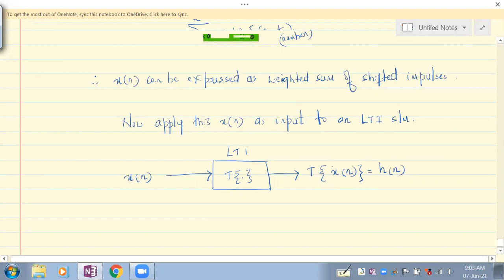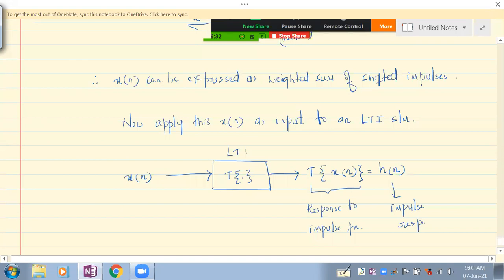Response to the impulse function is the impulse response. That's why this is called impulse response.